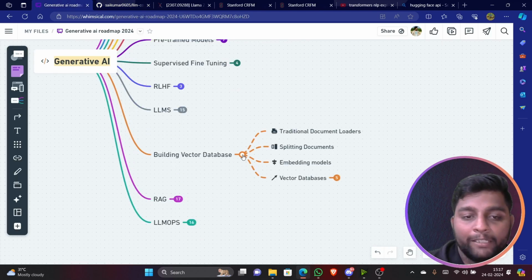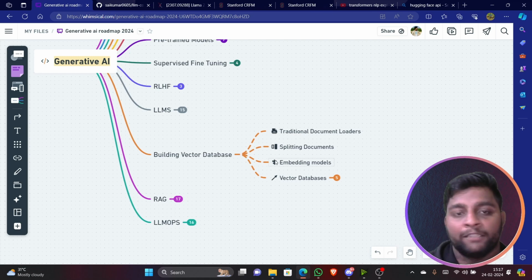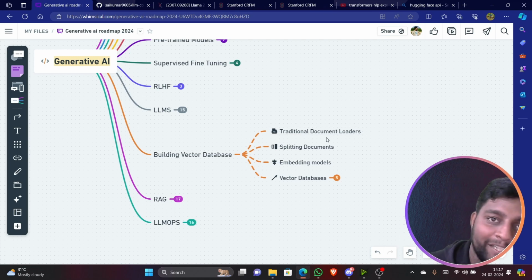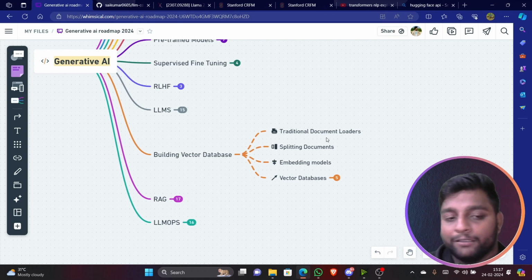Building a vector database, which is nothing but an embedding database. Vectors are nothing but embeddings, right? Which we are going to create in NLP. Many of them get confused. What is a vector? What is an embedding? Are they different or not? Vectors and embeddings both are one.